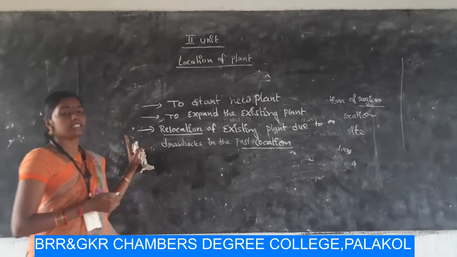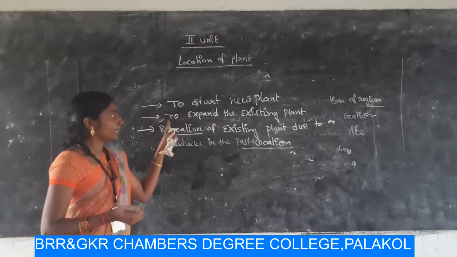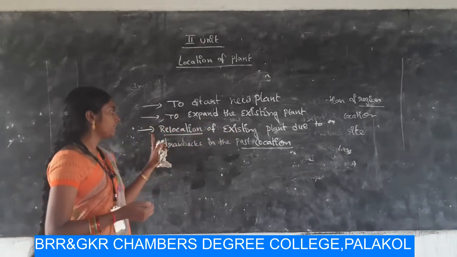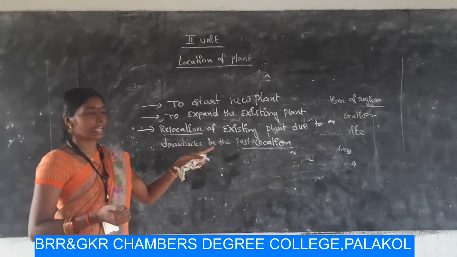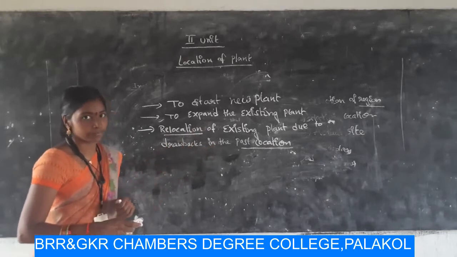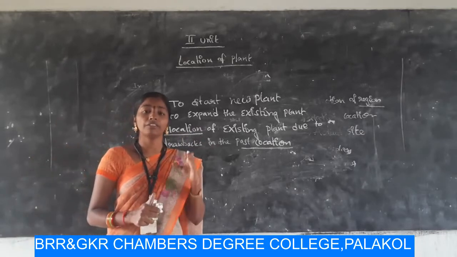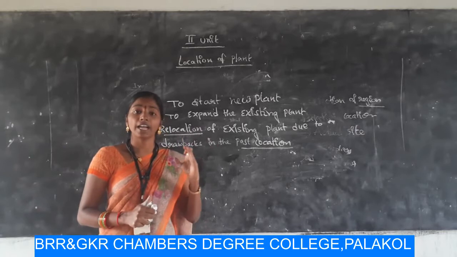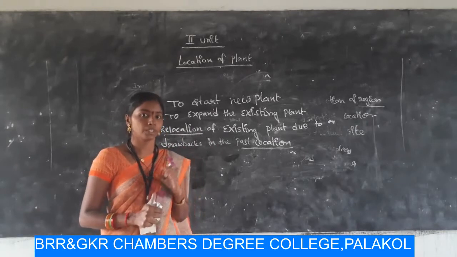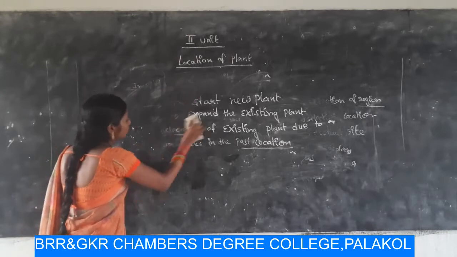Okay, these are the three things which you have to remember: to start a new plant, to expand the existing plant, and relocation of existing plant due to drawbacks in the past location. Okay, now we are going to discuss the factors to be considered while selecting the plant. Okay, you have to write down these topics in your notes.